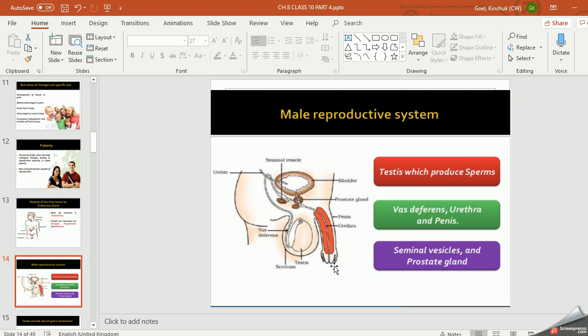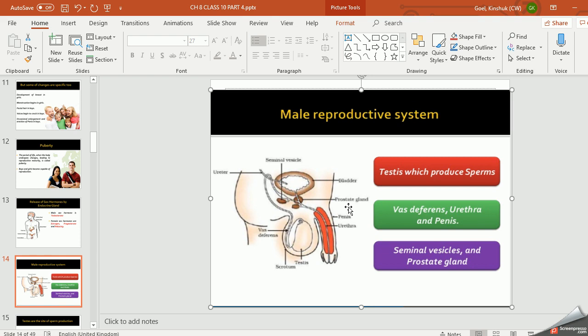Right? When it is required. So you can see here seminal vesicles and prostate glands. I am taking these two together because in your books the function is given together only. Right. Now these seminal vesicles and prostate glands provide nutrition and secrete a fluid medium. A white fluid they give. Why do you want this fluid? So that the sperms can flow. Otherwise sperms become dry and dry things will not move forward, so sperms need something to swim in. So that fluid medium is provided by seminal vesicles and prostate gland.